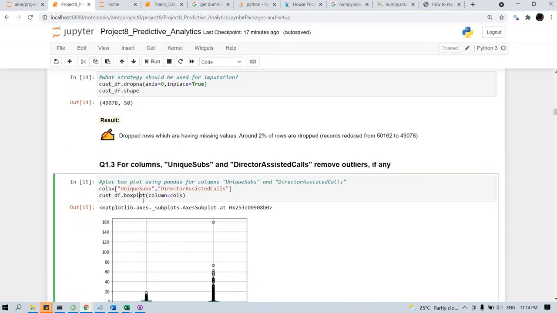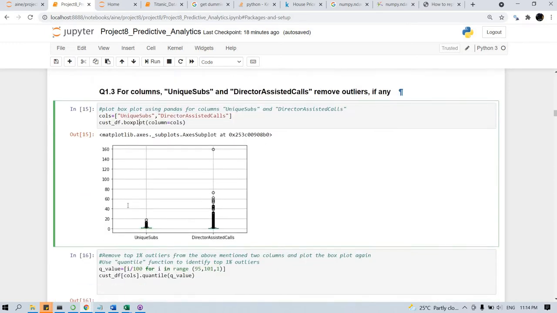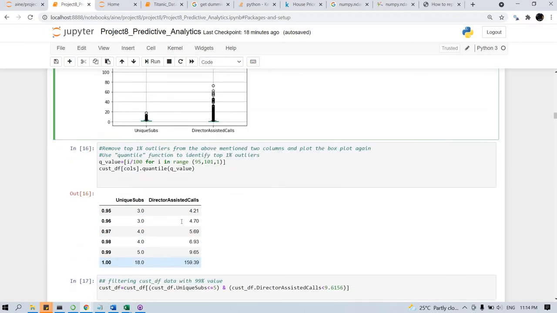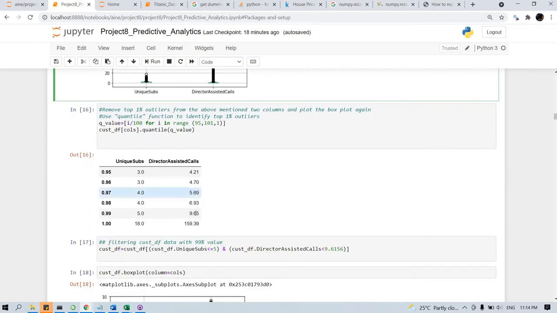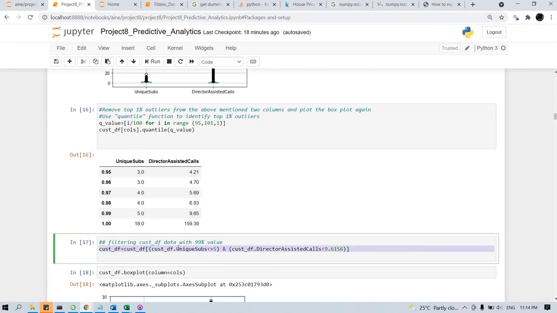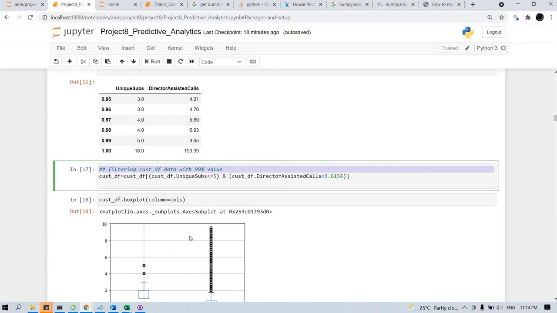Then we are trying to find out whether any outliers are present by looking at the unit number and direct assistant calls. We found that some outliers are present. So what we are doing is retaining only 99% of the data and removing the 1%. That's what we are doing here, filtering only the customer data with 99% of the values. After removing, this is the box plot.